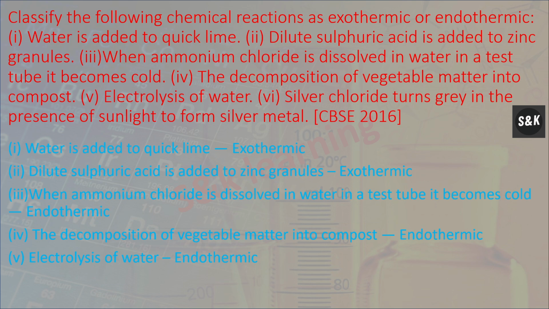Next, classify the following chemical reactions as exothermic or endothermic. First, water is added to quicklime. Exothermic. Dilute sulfuric acid is added to zinc granules. Exothermic. When ammonium chloride is dissolved in water in a test tube, it becomes colder. Endothermic. The decomposition of vegetable matter into compost. Exothermic. Electrolysis of water. Endothermic.